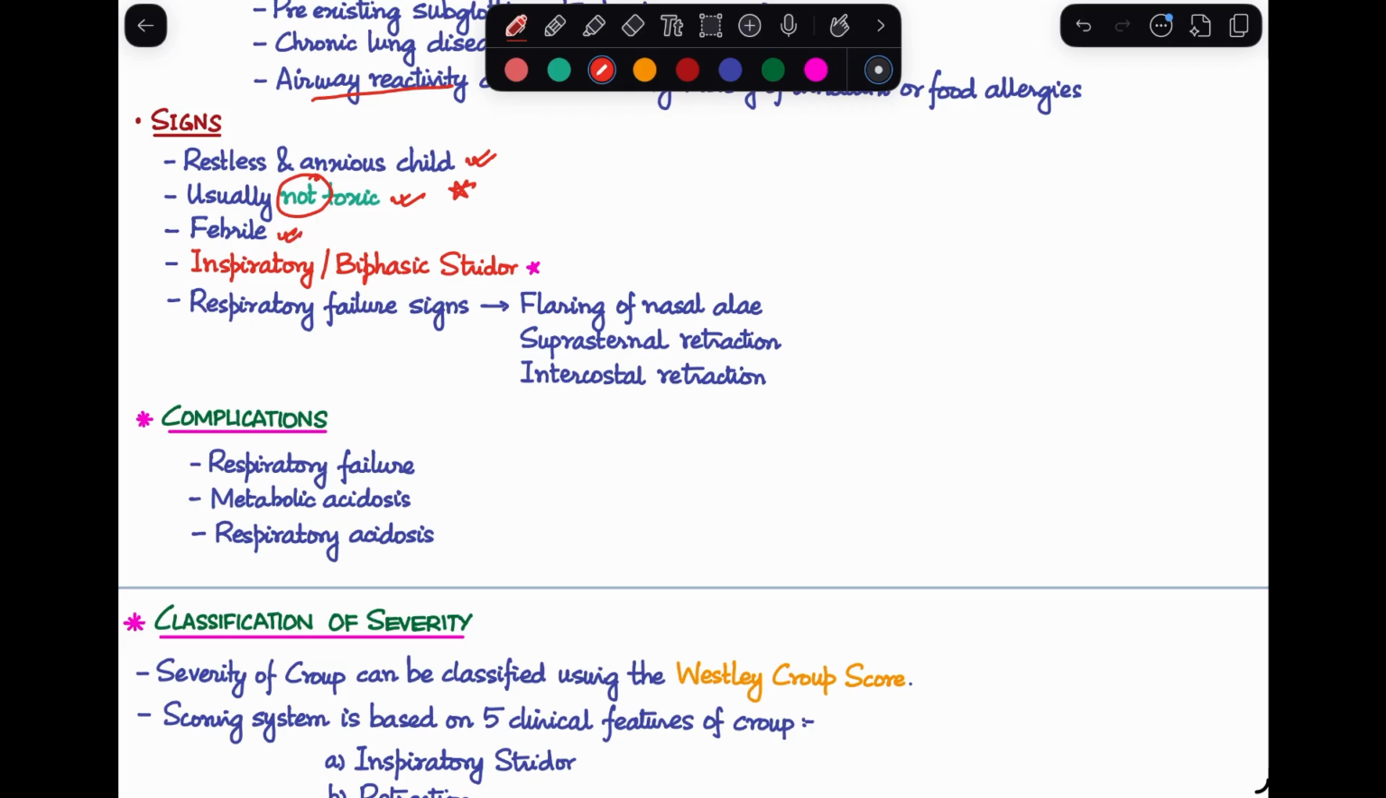The patient may or may not be febrile here. And the stridor that you see here is an inspiratory or a biphasic stridor.